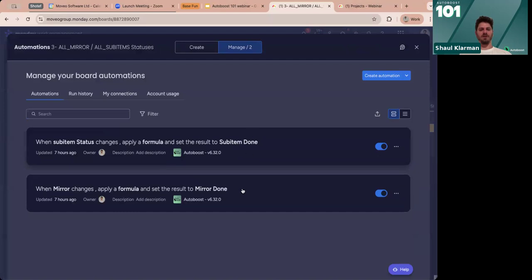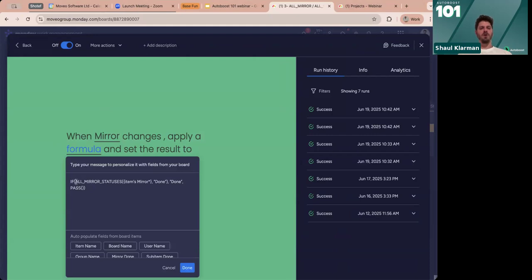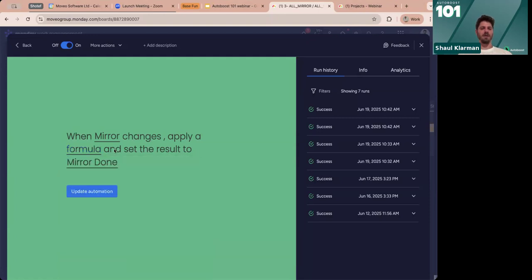And for this, we've developed this syntax. So when a mirror column changes, right? Another thing that you can only do with Autoboost, when a mirror column changes, apply a formula, and this formula will look like this. If all mirror statuses, this is a new syntax, of the mirror column are done, I want you to return done. And if not, I want you to pass. We'll get to pass afterwards. So if all the mirror statuses have the same status of this, I want you to return something. And then I want you to put it in a column that is called mirror done.